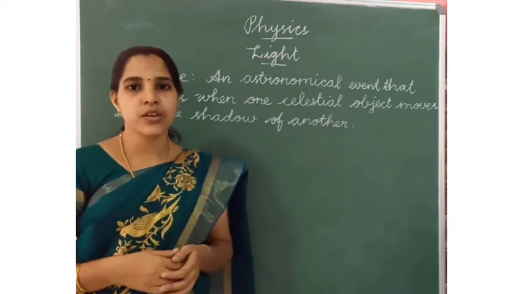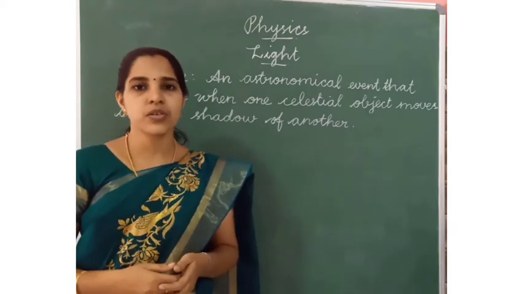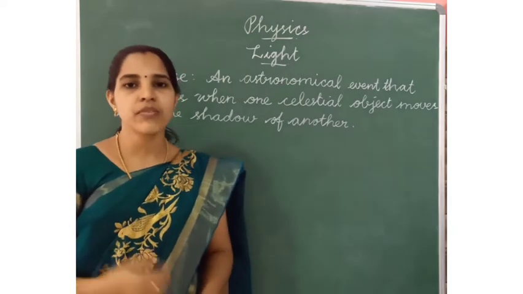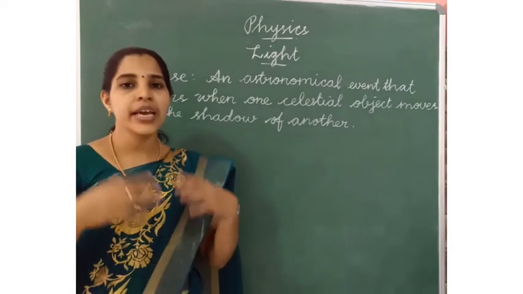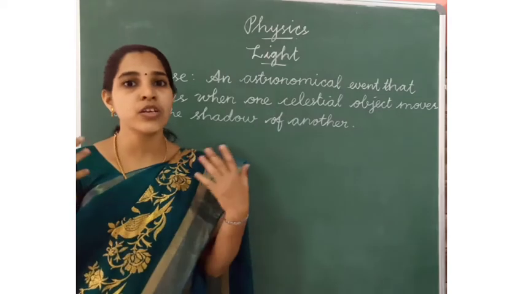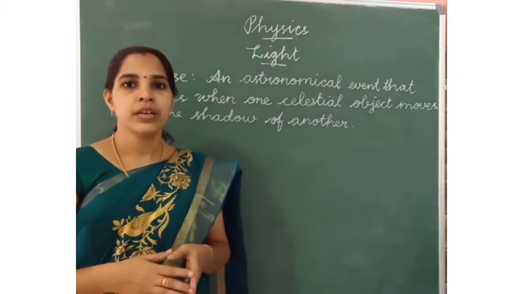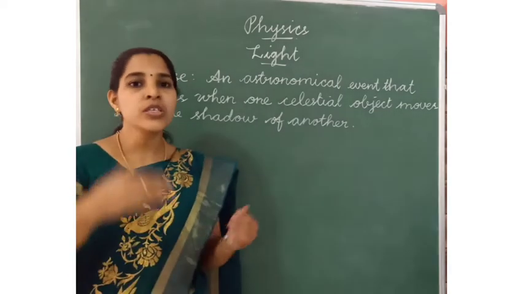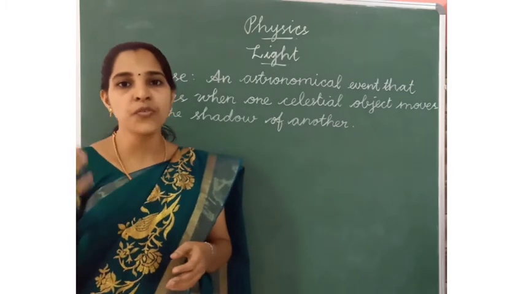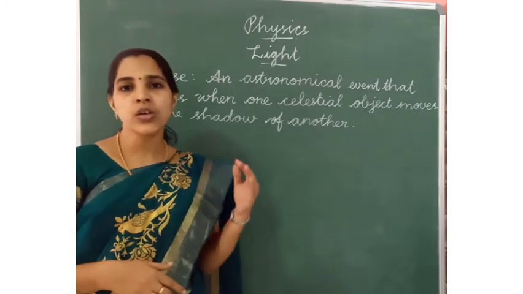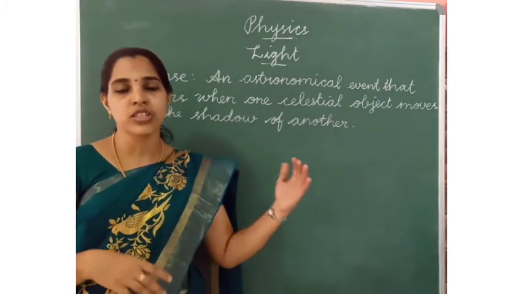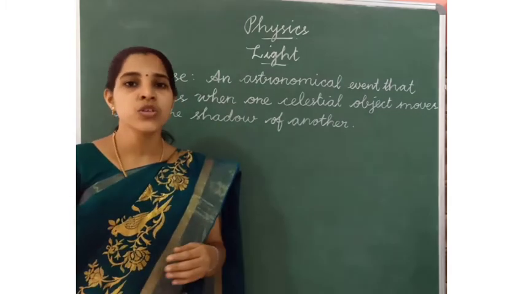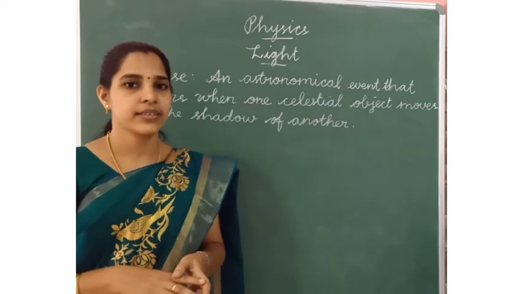And also shadows, the formation of shadows. How are shadows formed? Because of light. If there is no light, shadows will not be formed. Shadows form in the presence of light. And shadows are always formed in the opposite side of the source of light.